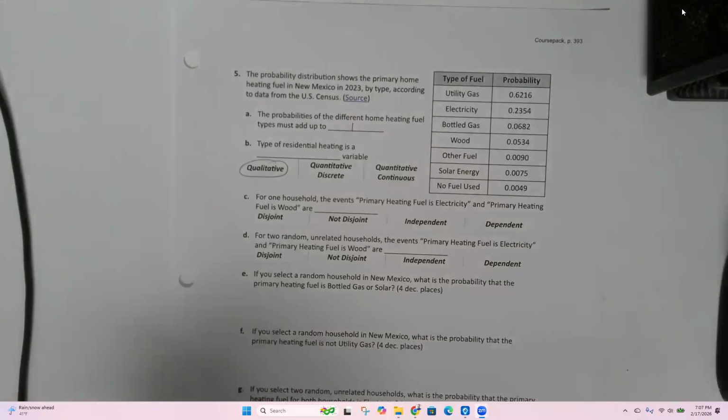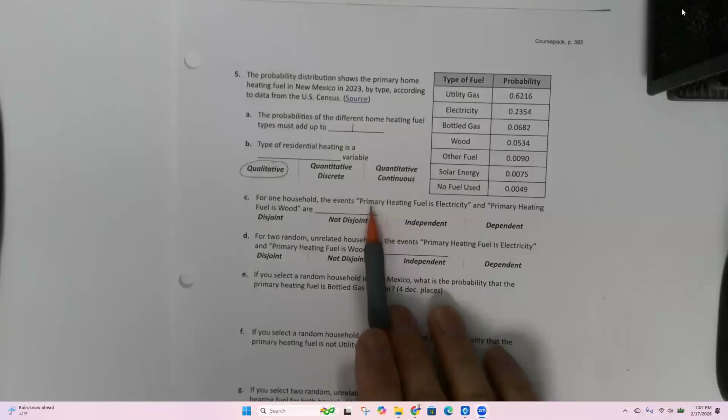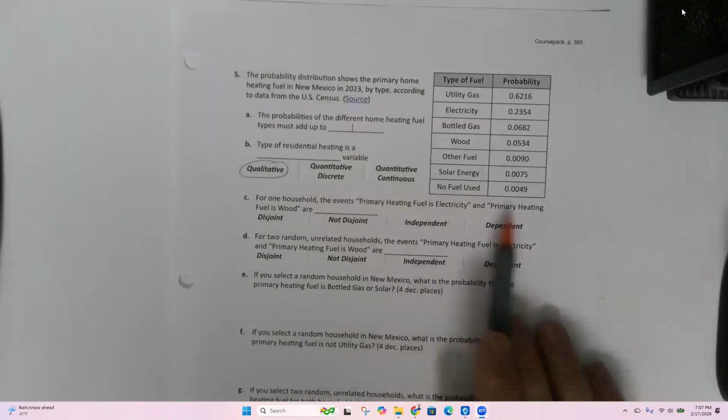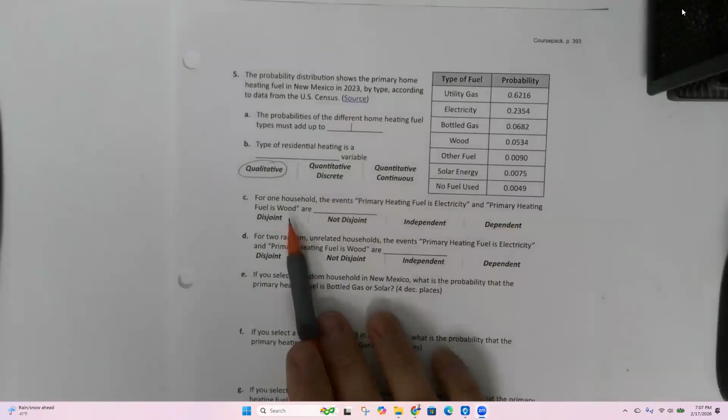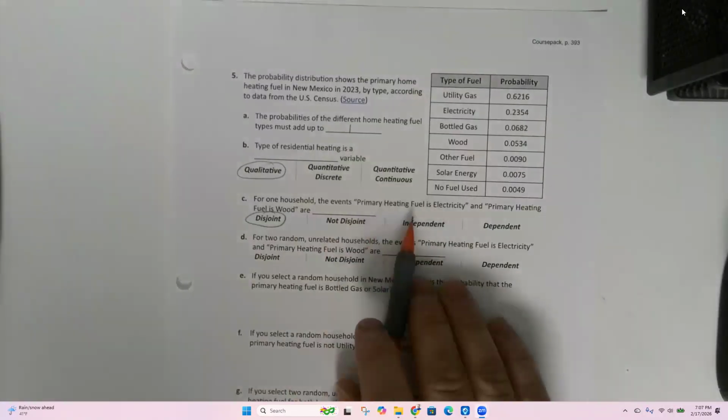This one's a little tricky because can you heat your house with electricity and also with wood? Yeah, you can, but the key word is primary. Primary is the main way that you heat. You might use electricity mostly and just have a wood fireplace that you use sometimes. So these are disjoint.